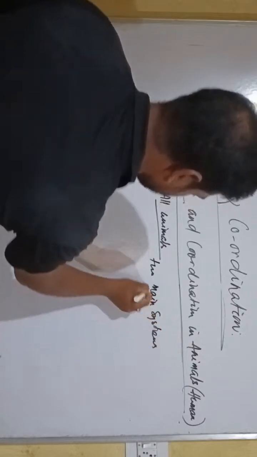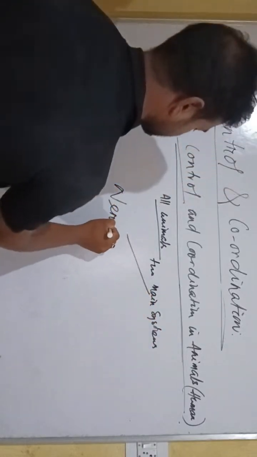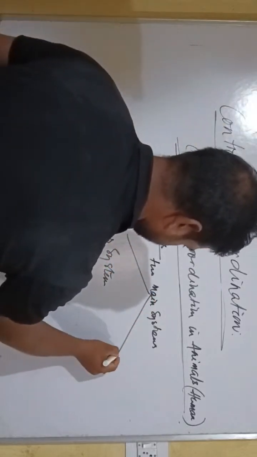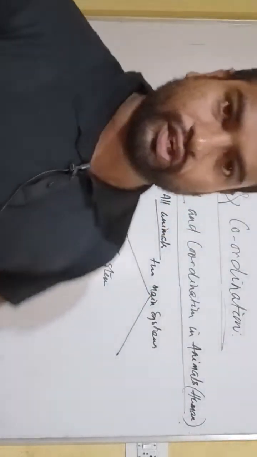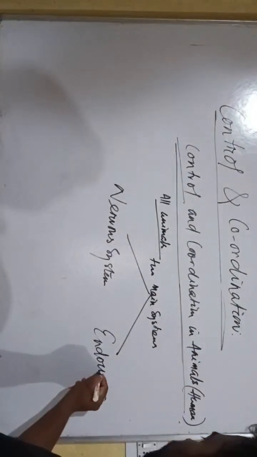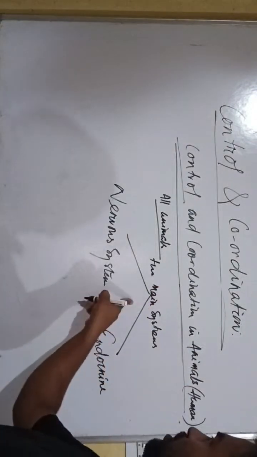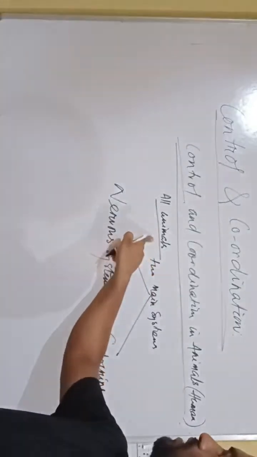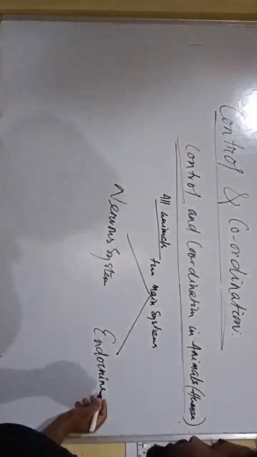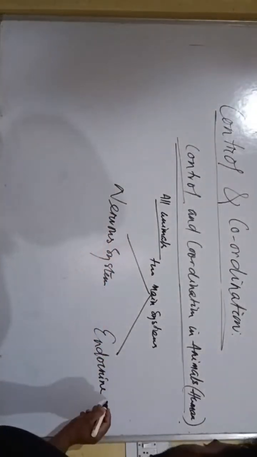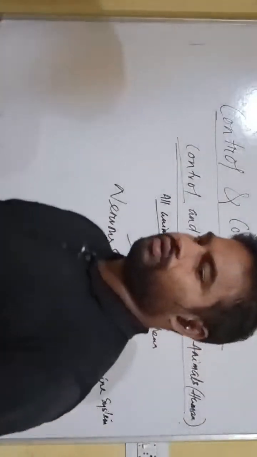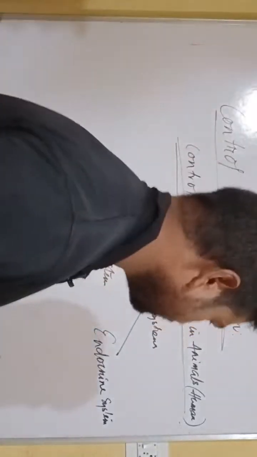The first system is the nerve system and the other is the endocrine system. These are the two main systems by which all animals respond and react to different stimuli. At first we have to study what the nerve system is and what the functions of the nerve system are,